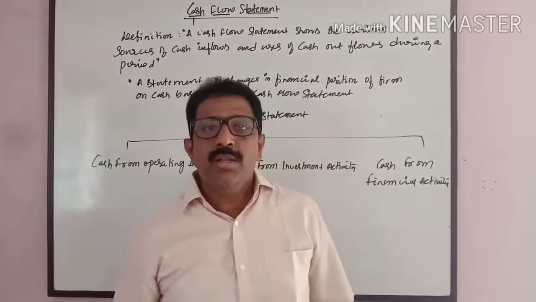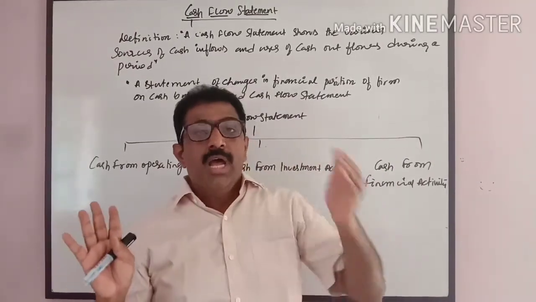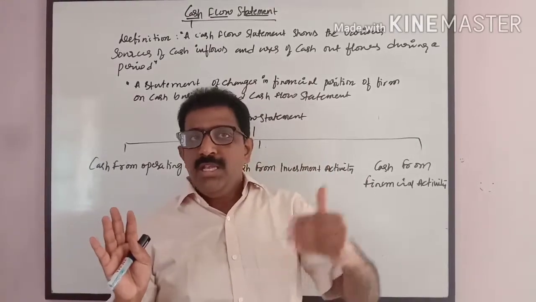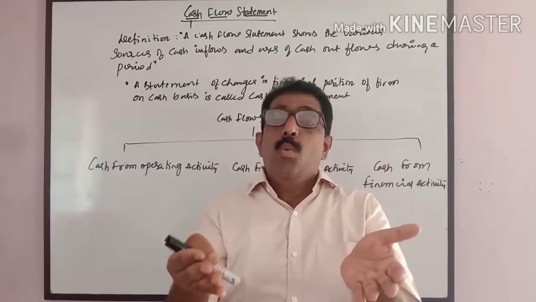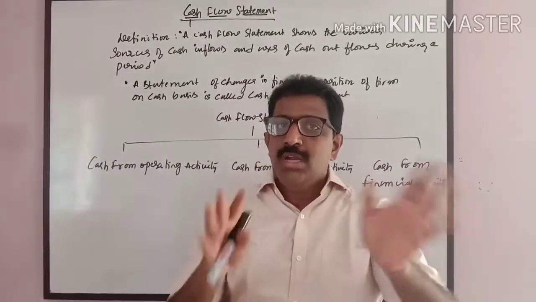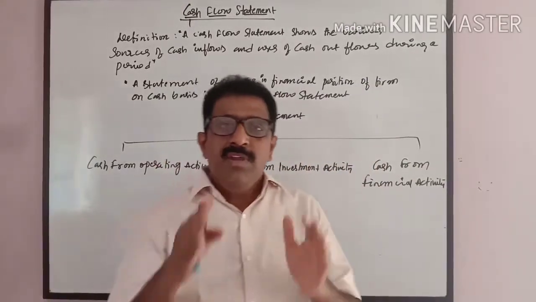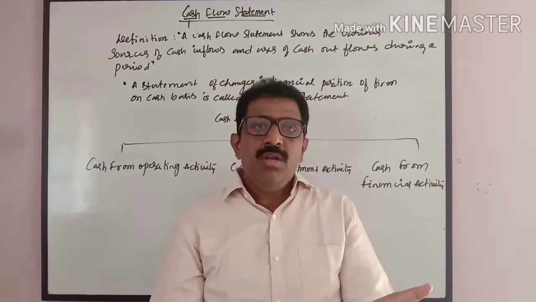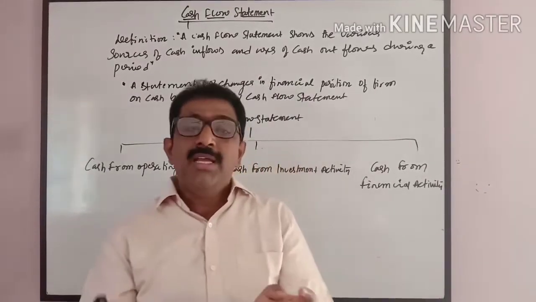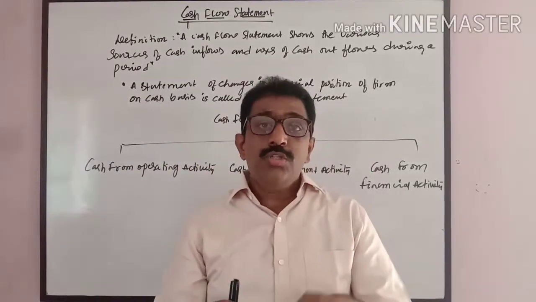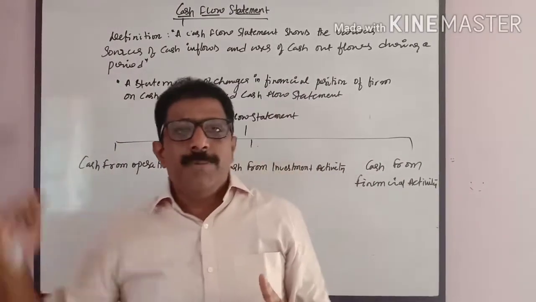Operating activity means what? The main activity of the business. What is the main activity of the business? Buying, selling, manufacturing is the major activity, and whatever cash comes in and goes out through it is called cash from operating activity. In other words, we prepare the profit and loss account. Profit and loss account shows a net profit of some amount, say 1 lakh or 2 lakh. That net profit includes non-cash or non-operating expenses and non-cash or non-operating incomes.